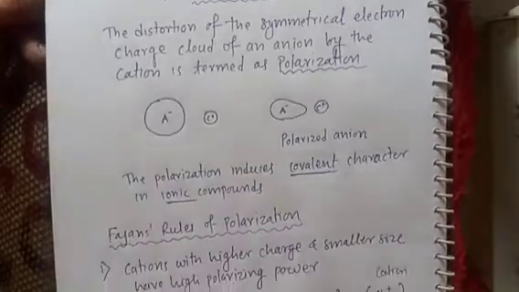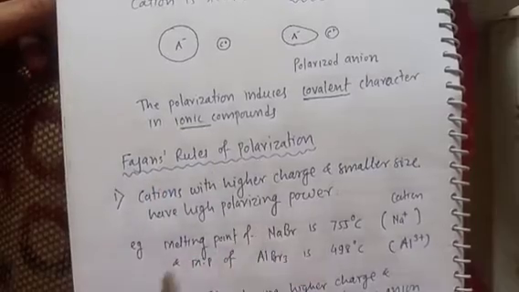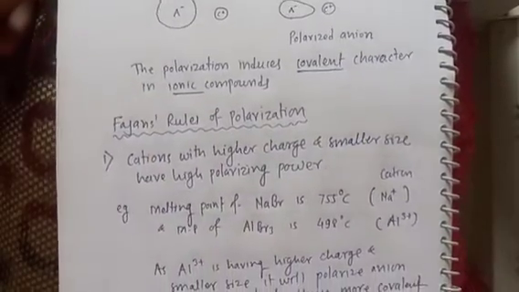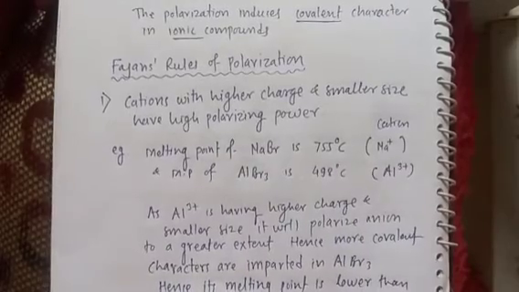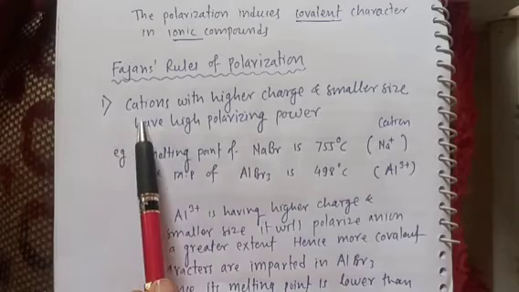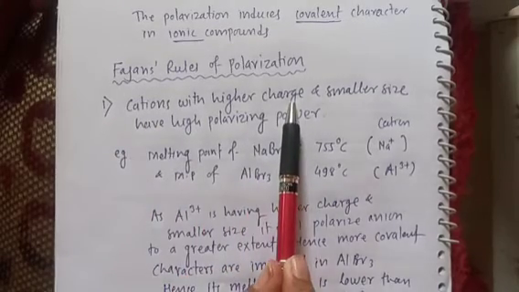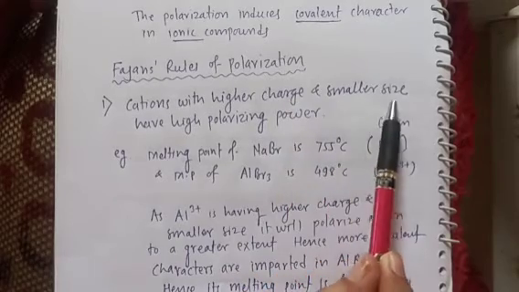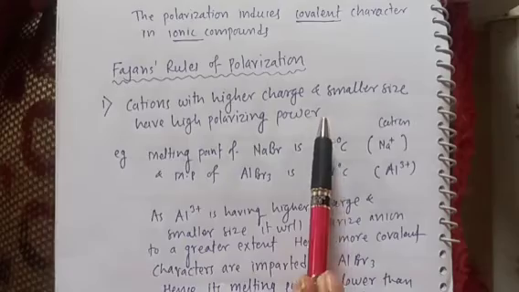Now there are rules given by Fajan which are called Fajan's rules of polarization. Three important rules are there. Today we will discuss and understand only the first rule, which is very important. The first rule is that cations with higher charge and smaller size have high polarizing power.